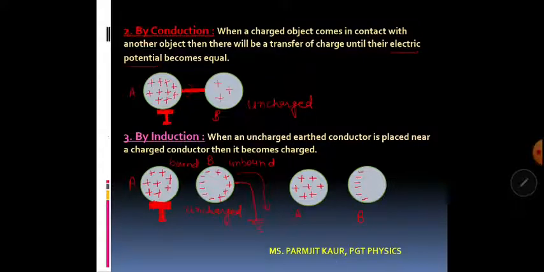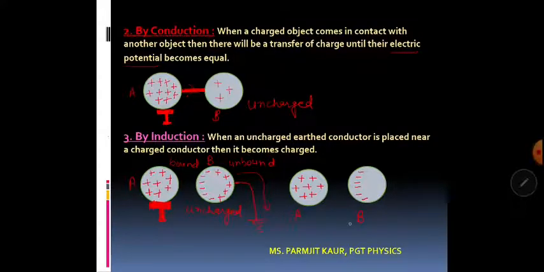The charge acquired on B by this method is called charging by induction, because we have not actually brought A in contact with B. Instead, we have done the earthing. If we do not do the earthing, B will not acquire any charge; it will remain uncharged. But by earthing, the second sphere B will acquire a certain charge, which is called charging by induction.